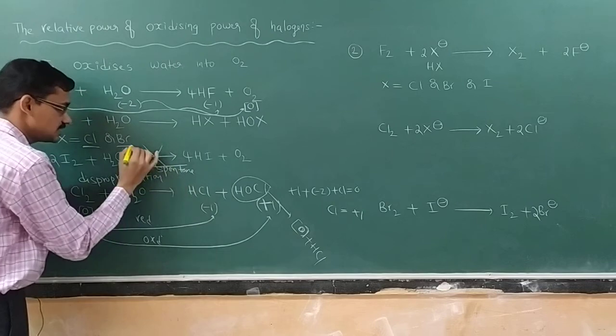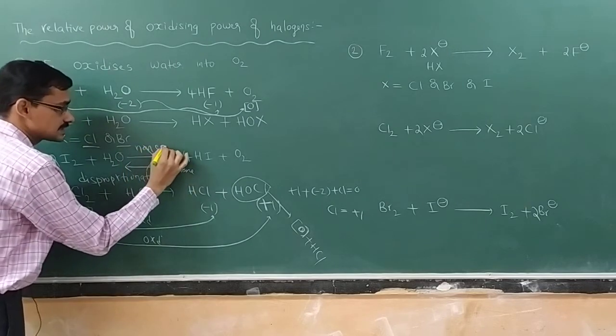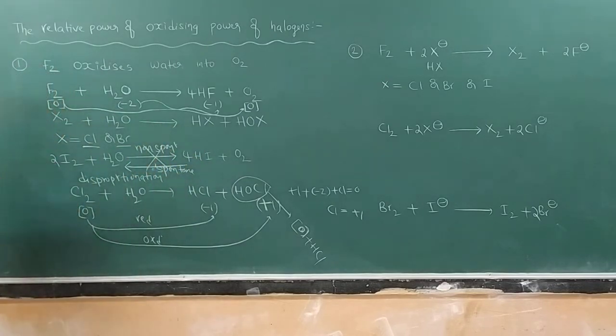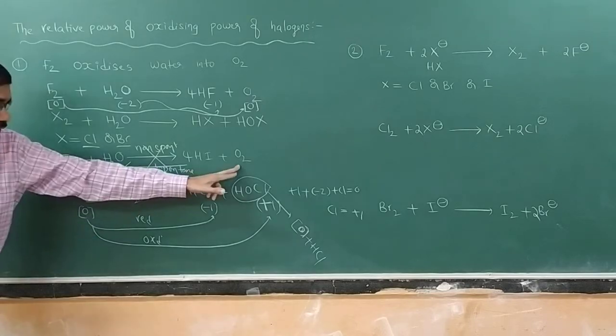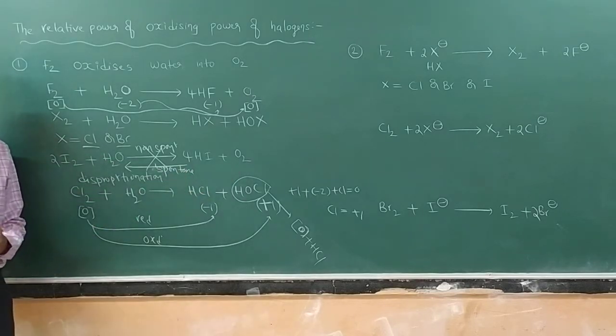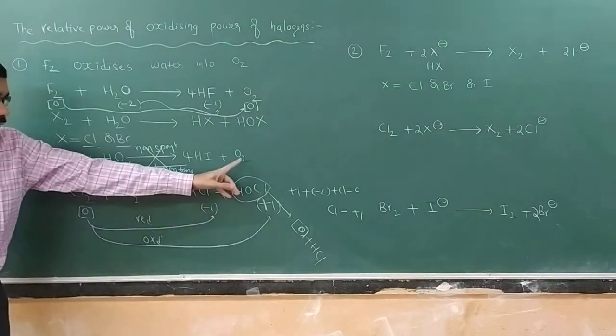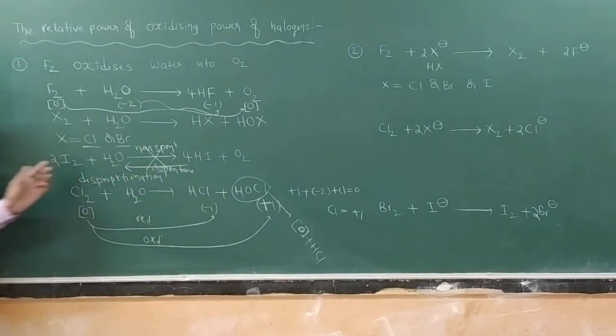Spontaneous reaction. This one is a non-spontaneous reaction. So when iodine reacts with water, we get O2 and 4 moles of HI, but that is a highly unstable, non-spontaneous reaction. O2 again reacts with HI to give I2. What is the reason? You see, very simple.